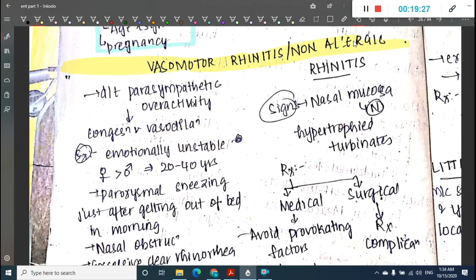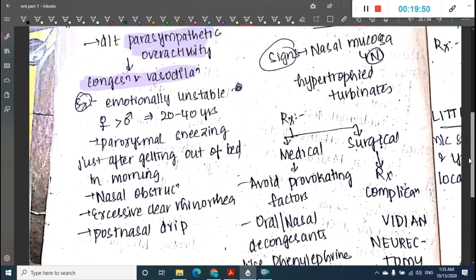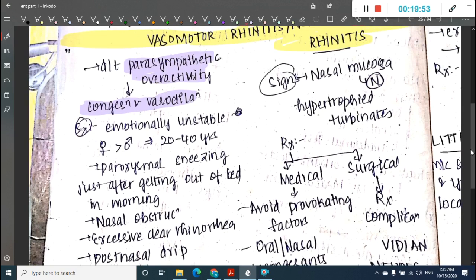Then the next important lesion is vasomotor rhinitis. This vasomotor rhinitis mainly occurs due to parasympathetic overactivity. Parasympathetic overactivity leads to congestion and vasodilatation, leading to vasomotor rhinitis. What are the clinical features? The patient is emotionally unstable. It is more common in females than males, in the 20 to 40 years age group.